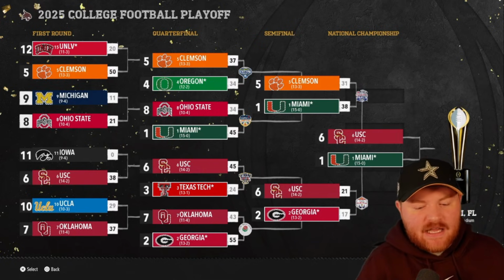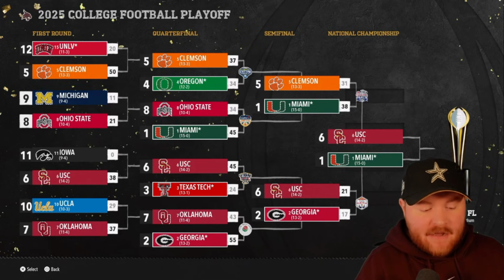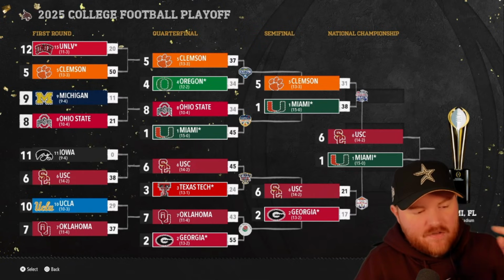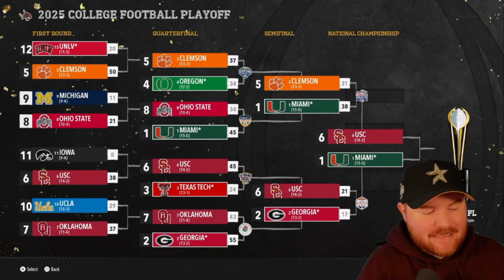We have USC, Miami in the first national championship in Miami. USC takes down Georgia in the SEC Big Ten matchup. In the all ACC matchup, Miami beats Clemson.